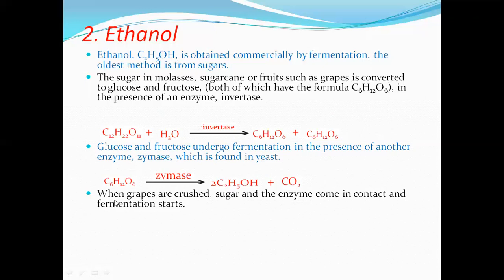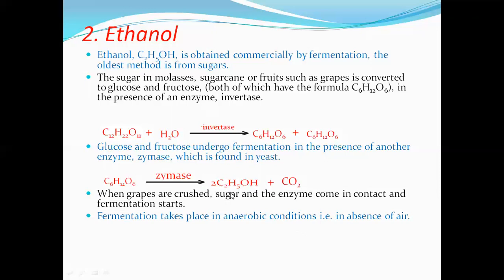Here is how this forms: when grapes are crushed, sugar and enzyme come into contact and fermentation starts. Fermentation takes place in anaerobic condition, nothing but what? In the absence of air. So what would happen if there is air?